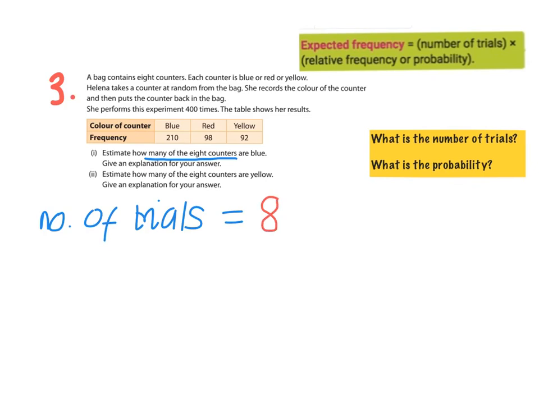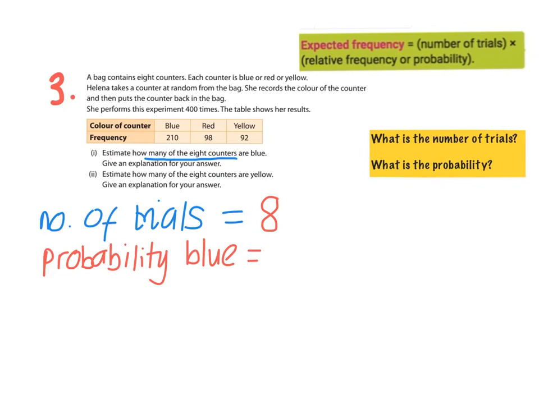Because we've 8 counters, we're trying to find out how many of those counters are blue. So it's not 400, okay? You have to really read the question. Now, our probability that a counter is going to be blue, that's where we use our 400, okay?